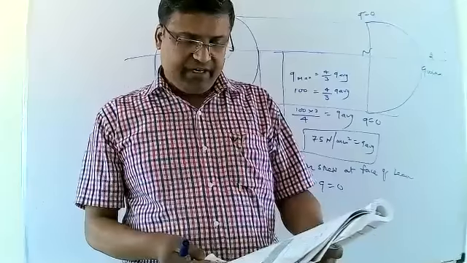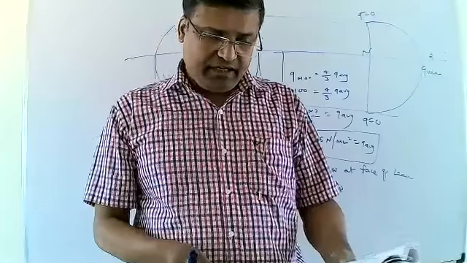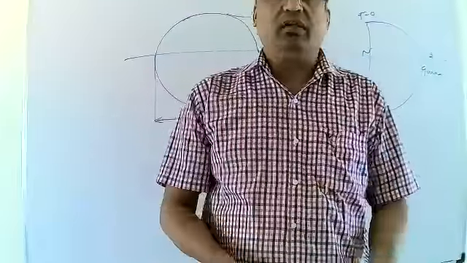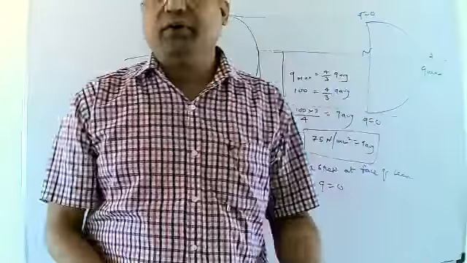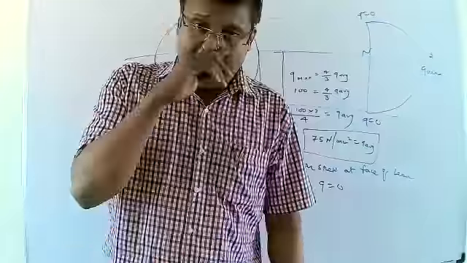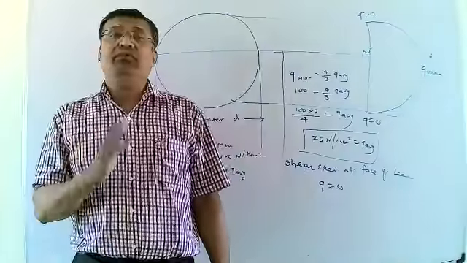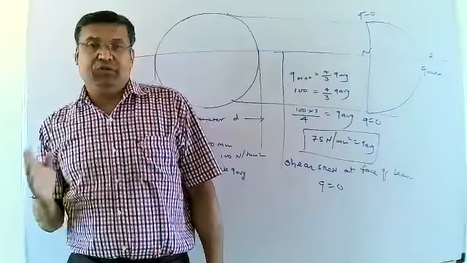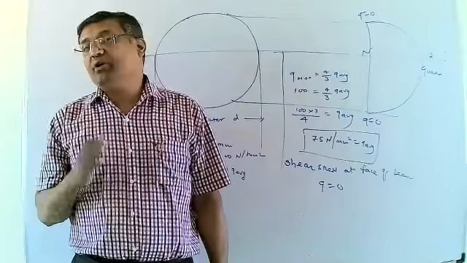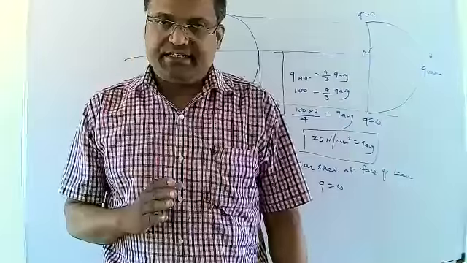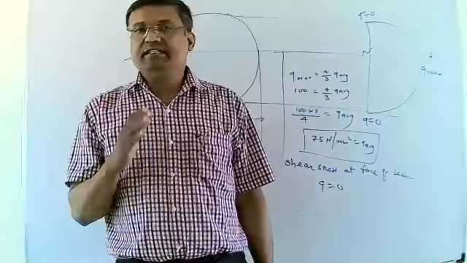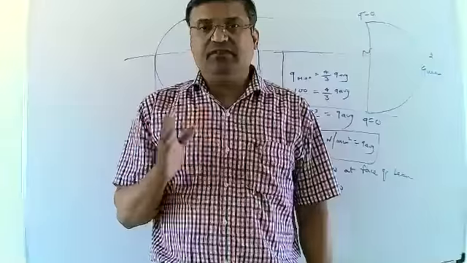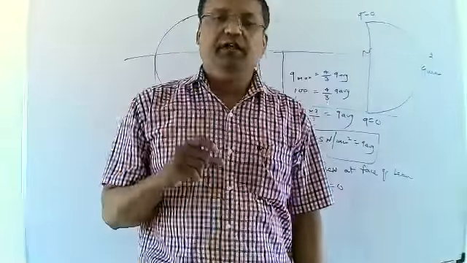Whatever data is provided, we calculate that first of all. It is very easy to calculate Q average. The formula for Q average is equal to F upon A, because this is the shear stress value, and we know that shear stress is the ratio of the force to the cross sectional area.